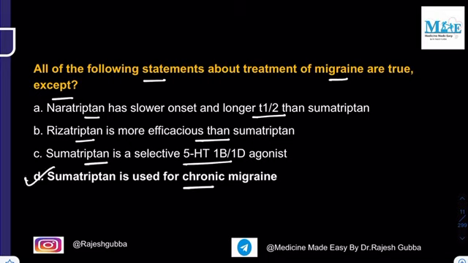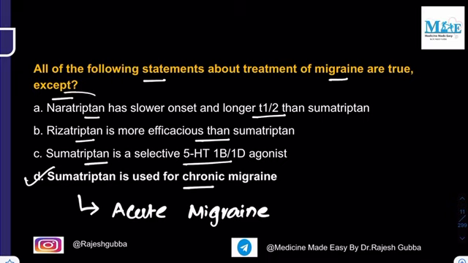Sumatriptan is considered the drug of choice for the acute attacks of migraine, but not for chronic migraine. And you take the other options. Naratriptan, yes, it has the slower onset of action and longer half-life than sumatriptan. That is the reason why it is not used in case of the acute attack of migraine. And rizatriptan is more efficacious than sumatriptan is a correct statement. Then why don't we use rizatriptan for acute attack of migraine as the drug of choice? Because rizatriptan is associated with more toxicities compared to sumatriptan. That is the reason why sumatriptan is considered the drug of choice.